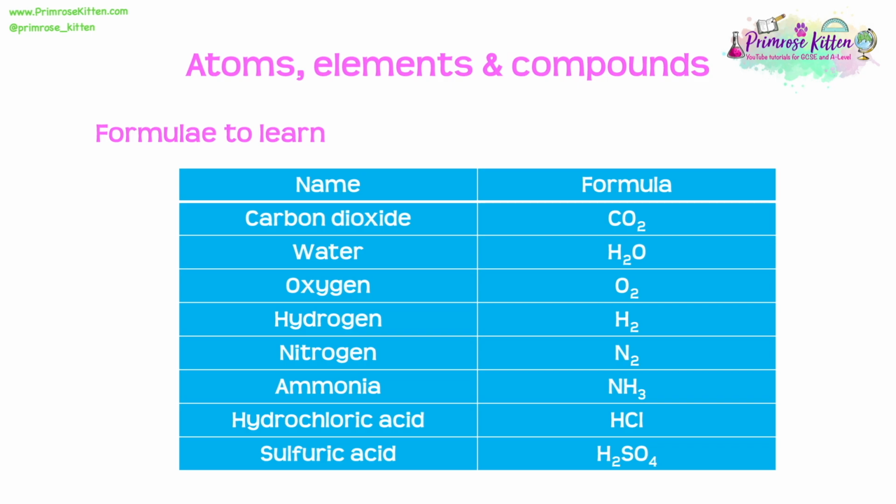Now, in order to write down all of these balanced equations, there's some formula that we really need to know. And this is going to hold throughout the whole of chemistry. We need to know that carbon dioxide is CO2. We need to know that water is H2O. We need to know oxygen is O2. Hydrogen is H2. Nitrogen is N2. Ammonia is NH3. Hydrochloric acid is HCl, and sulfuric acid is H2SO4. If we learn these off by heart, we will have such an easier time in our exam.